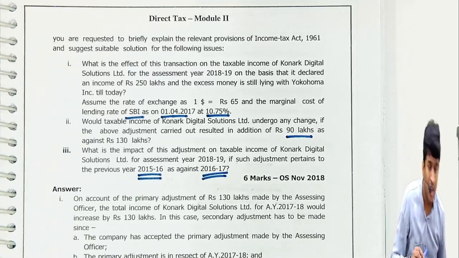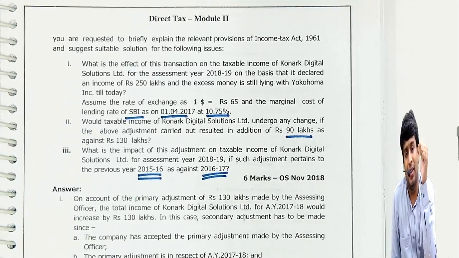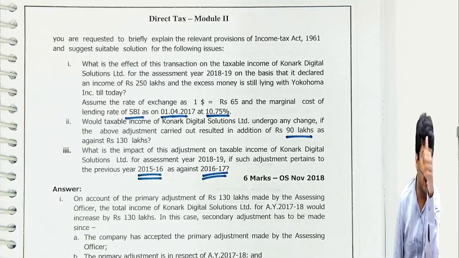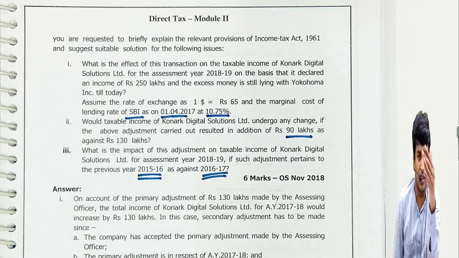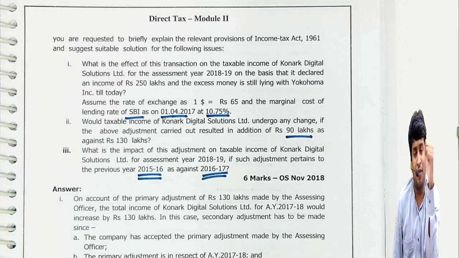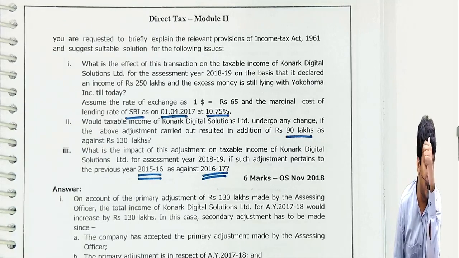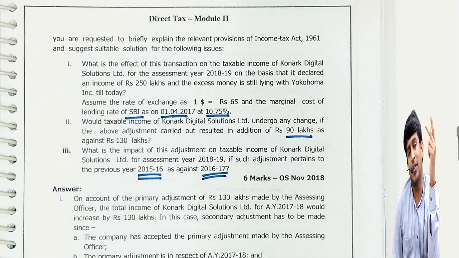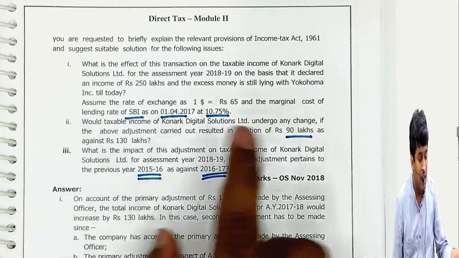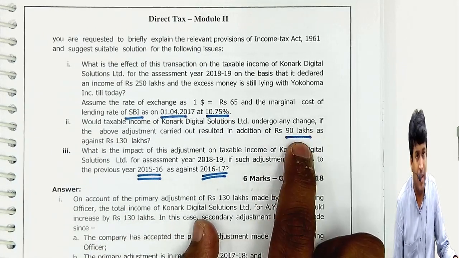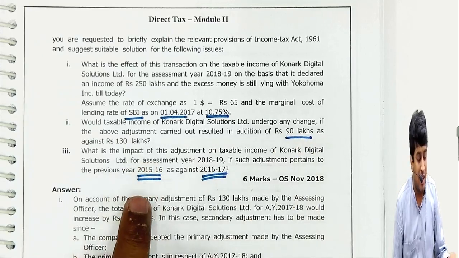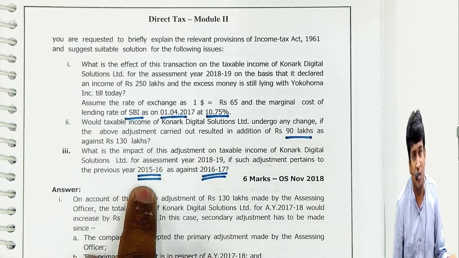We already covered that this section will not apply if the excess money is less than 1 crore or the transaction relates to financial year 15-16. This section will apply for a transaction relating to financial year 16-17 or assessment year 17-18. Second bit, less than 1 crore, this section will not apply. Third bit, the transaction relates to financial year 15-16, this section will not apply.